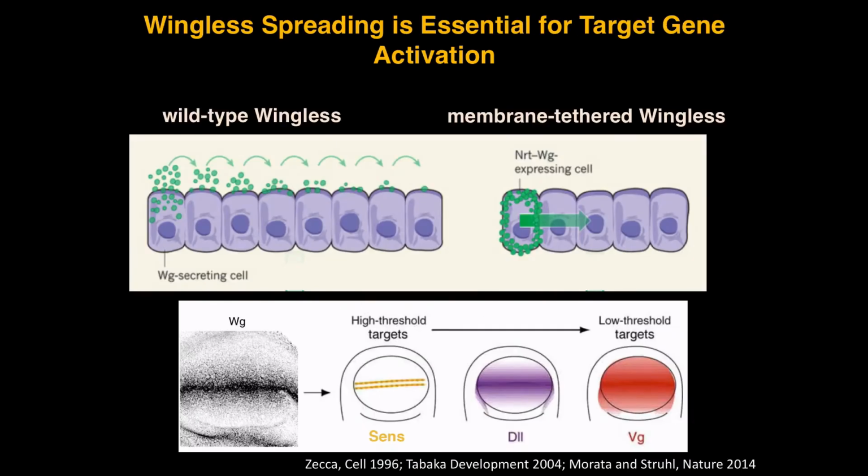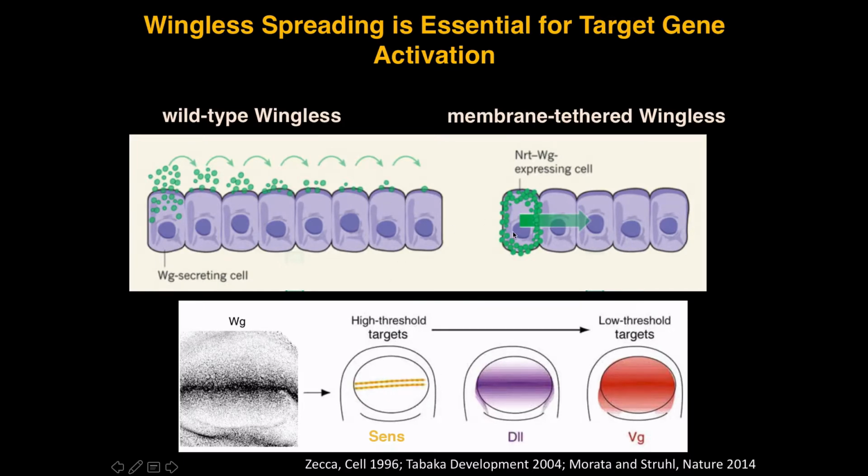And one of the really critical tools for this testing was developed in Gary Struhl's lab. That lab wanted to prevent the spreading of Wingless. And they did that by taking the Wingless protein and membrane tethering it, by inserting a tag from the neurotactin protein, a transmembrane tether. What they tried then is overexpressing wild-type Wingless in a clone of cells in the wing disc, and they could activate target gene expression, both high-level and low-level, not just in the cells where Wingless was overexpressed, but also far from that source.